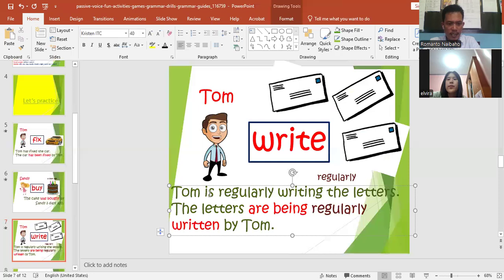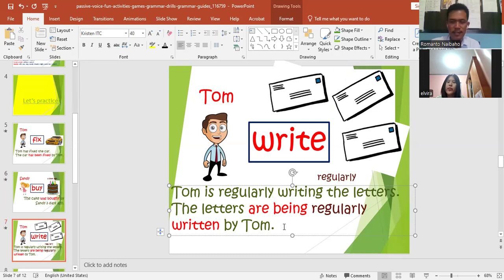In Bahasa, Tom sedang menulis surat. And in passive we say surat sedang ditulis oleh si Tom. The letters are being regularly written by Tom. You understand?